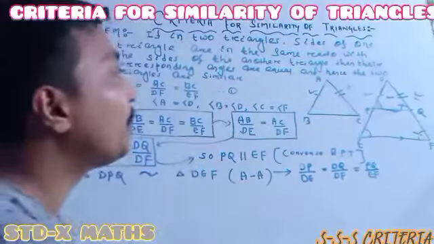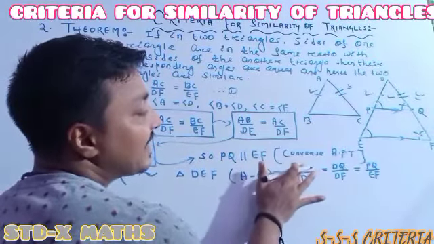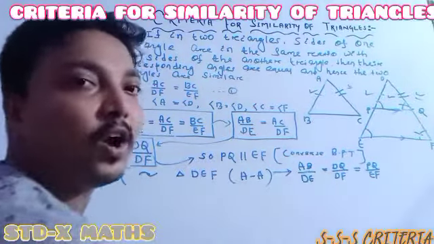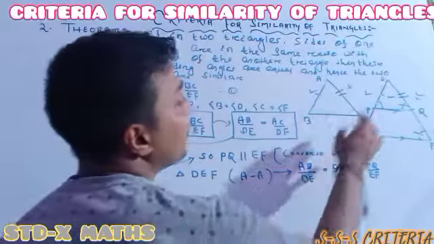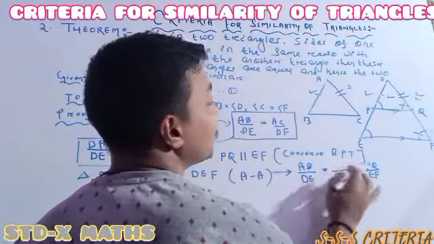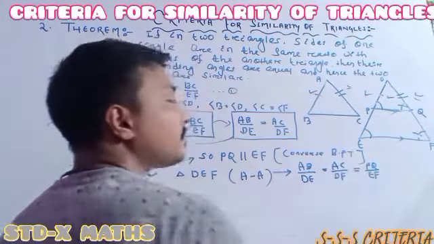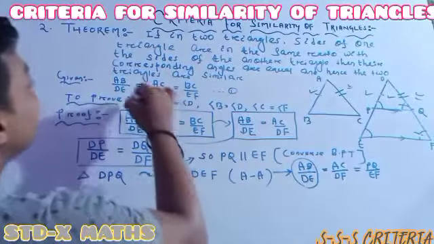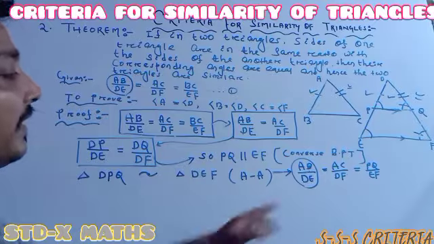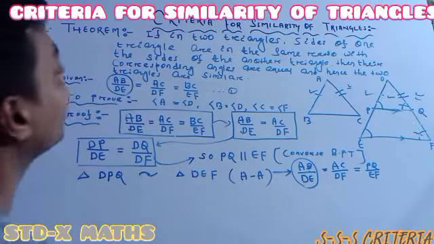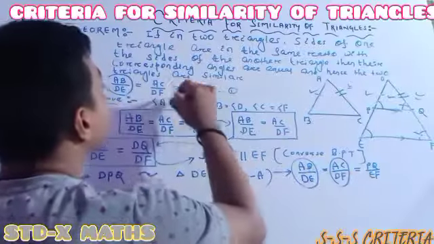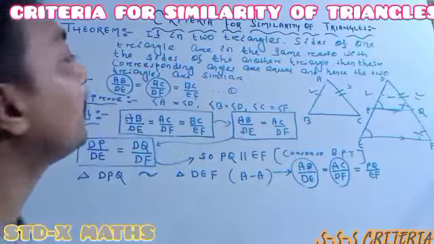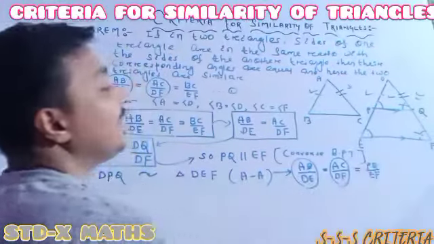Okay. Now in place of DP, can I write AB? In place of DQ, can I write AC? Understood or not understood? See one thing. This ratio is the same as this ratio in the given. AB by DE is the same as AC by DF. Both ratios are the same as BC by EF. Here also both ratios are the same as PQ by EF.